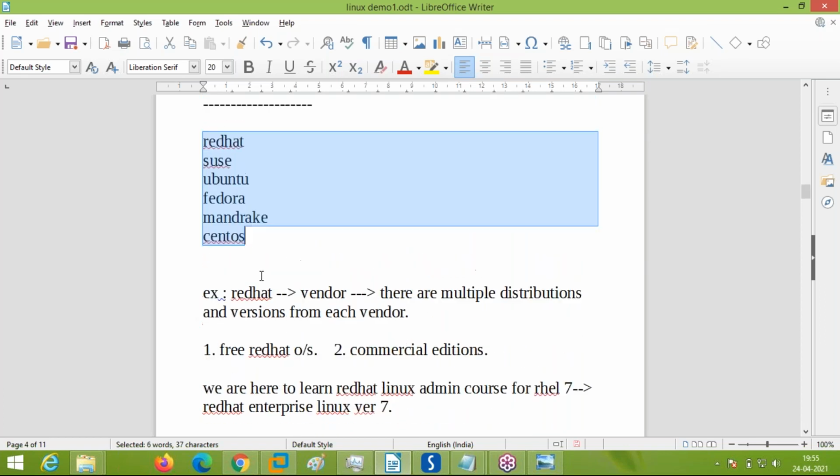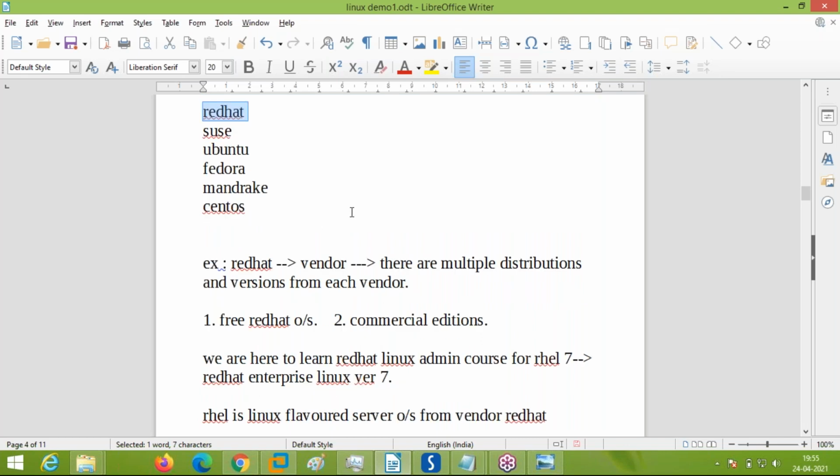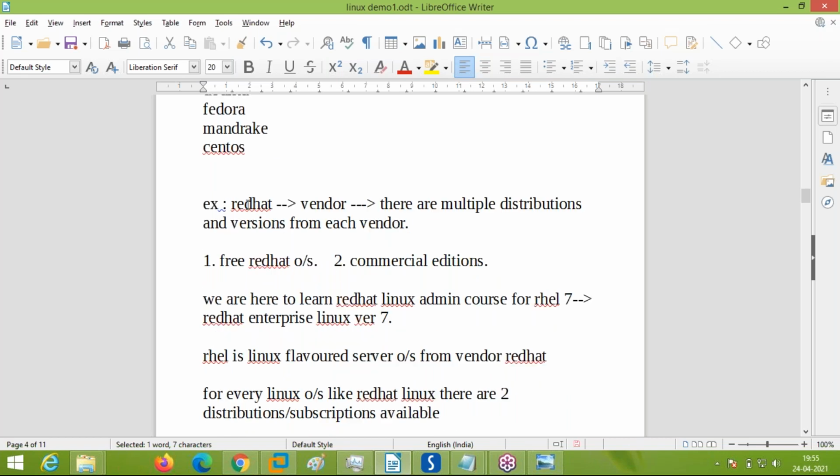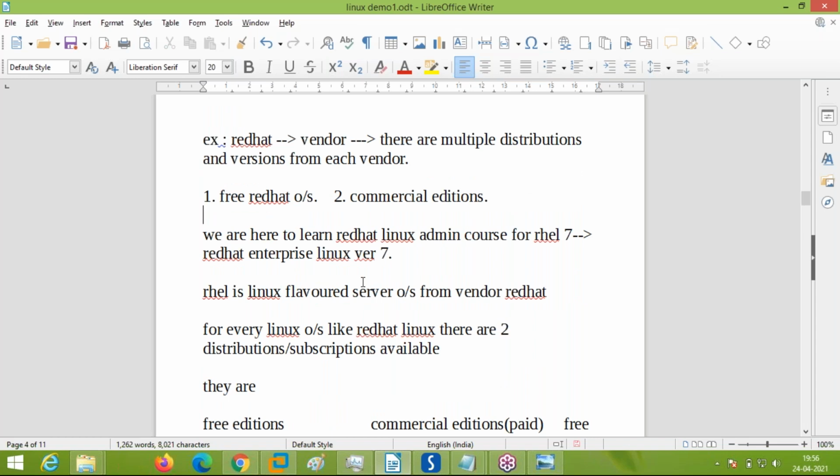Now we will take the example of the Red Hat vendor, and we want to see what the different distributions and versions from each vendor are. Red Hat as a vendor releases 2 types of operating systems. One is free Red Hat and the second is the commercial edition. The free Red Hat operating system is totally free to download, install, deploy. The commercial editions of Red Hat Linux are the licensed part.